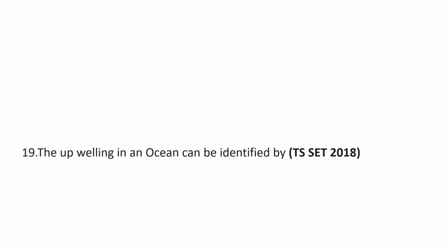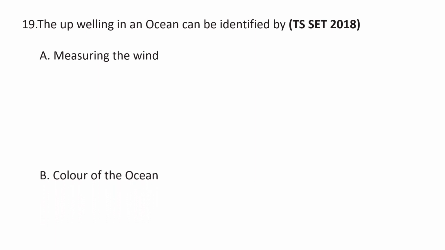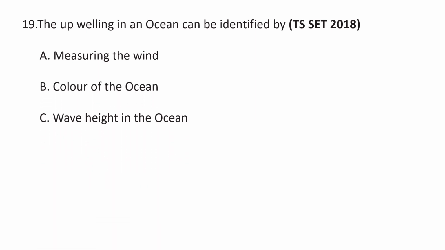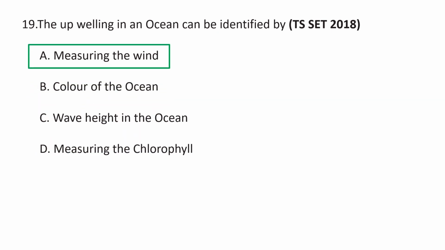Next question. The upwelling in the ocean can be identified by A. Measuring the wind, B. Color of the ocean, C. Wave height in the ocean, and D. Measuring the chlorophyll. Upwelling in the ocean can be identified by measuring the wind, because upwelling is an oceanographic phenomenon that involves wind-driven motion of dense, cooler and usually nutrient-rich water from the deep towards the ocean surface. So upwelling in the ocean can be identified by measuring the wind direction.